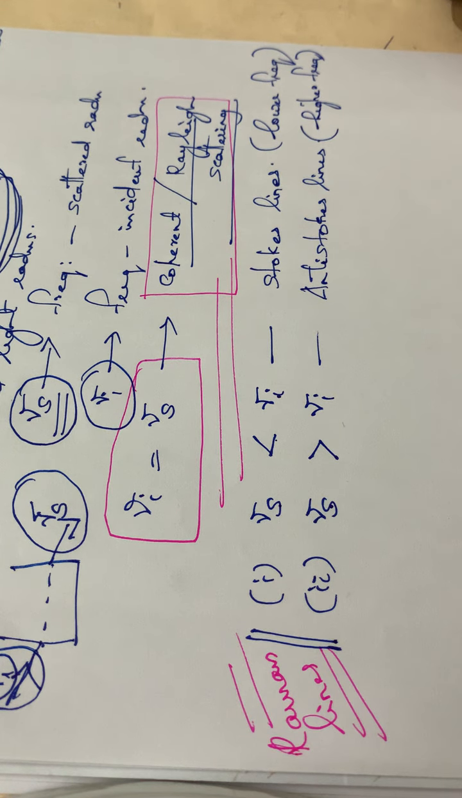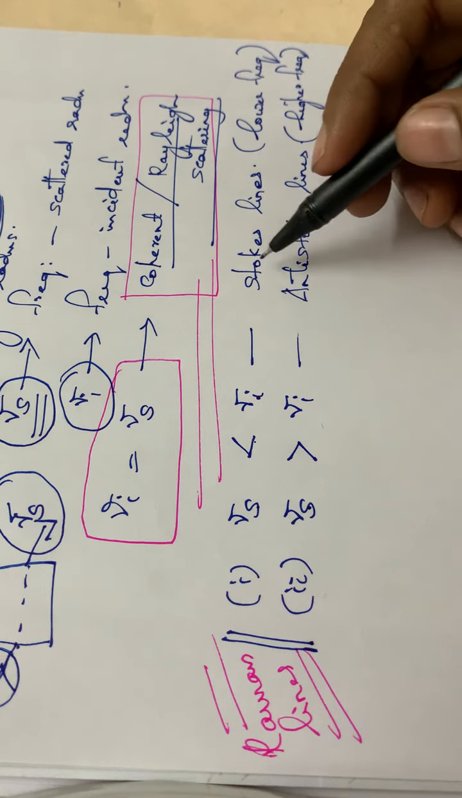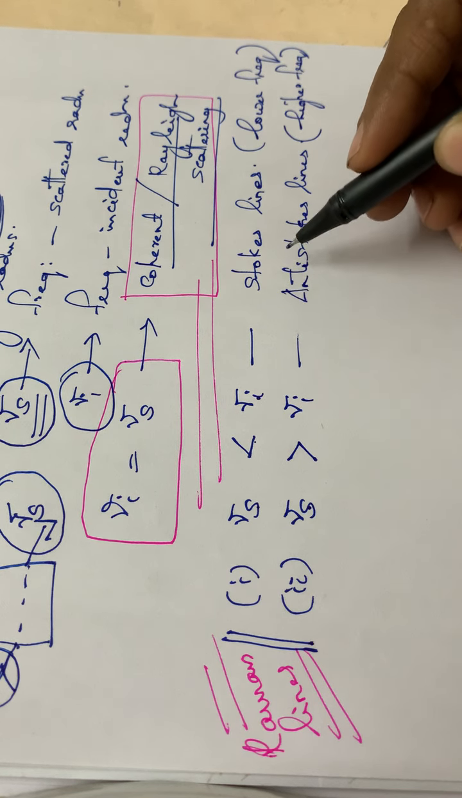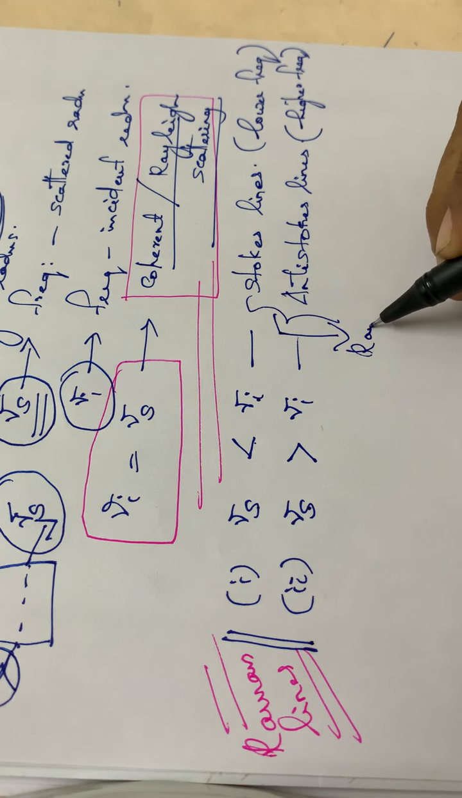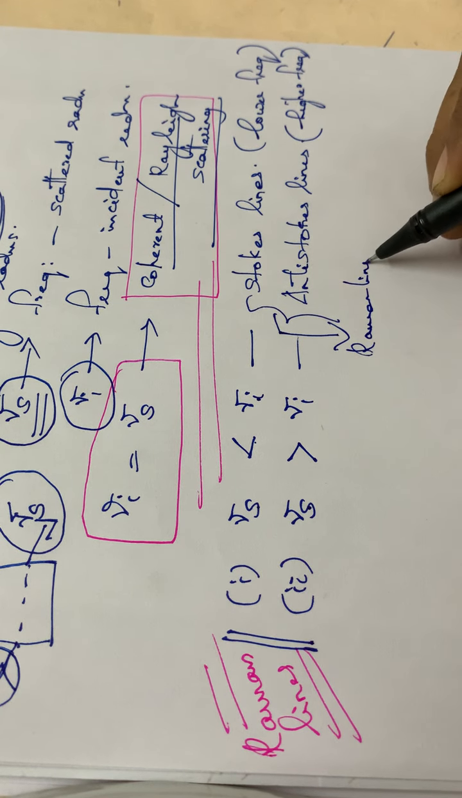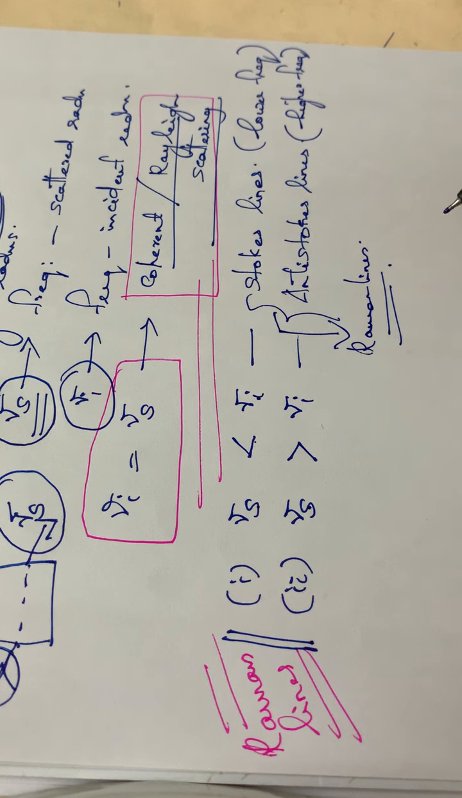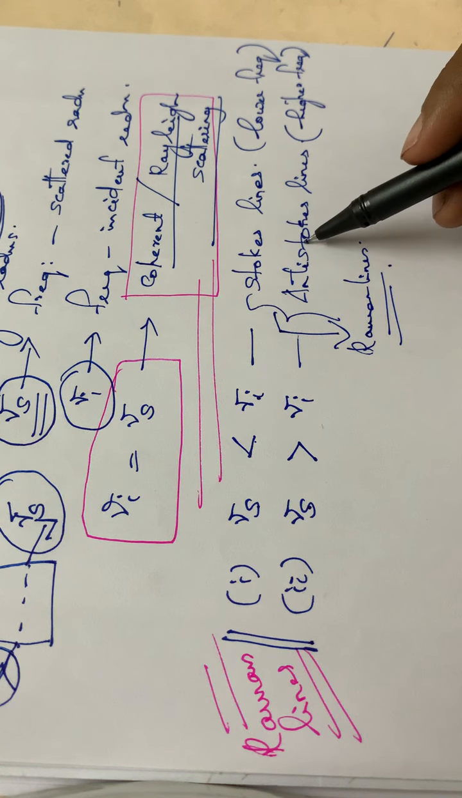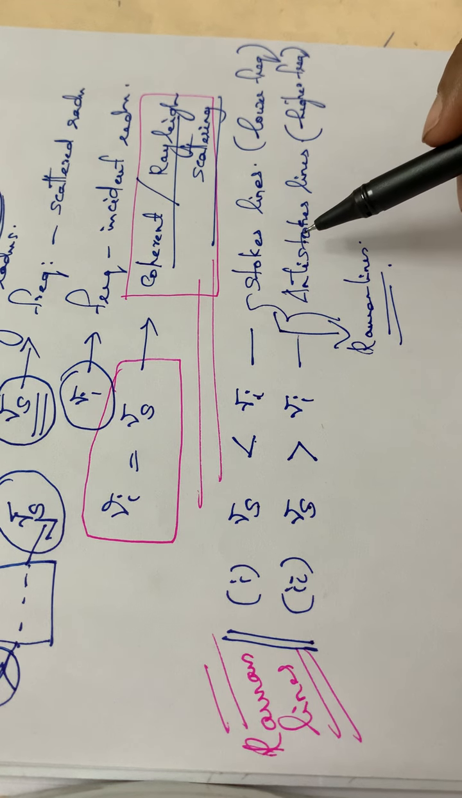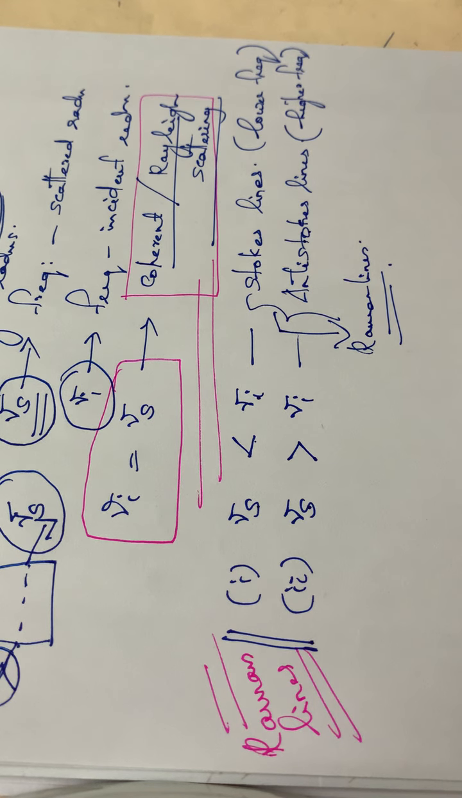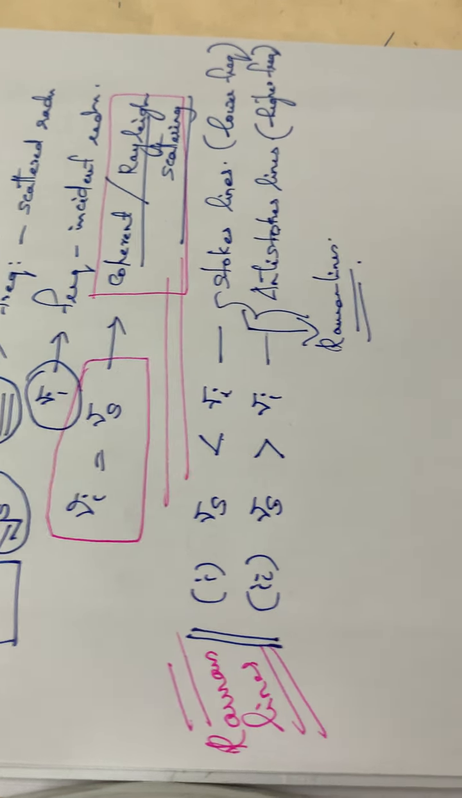Okay. And these two lines, the Stokes lines and anti-Stokes lines, together are called the Raman lines. Also, while comparing these two, which one is stronger, Stokes or anti-Stokes? Stokes lines are stronger than anti-Stokes lines.